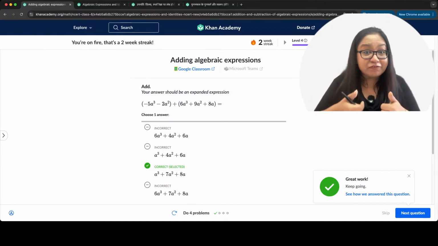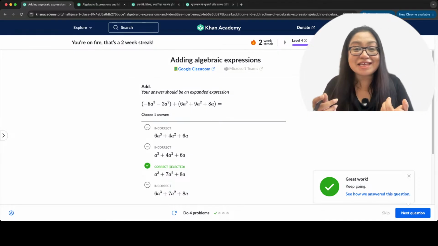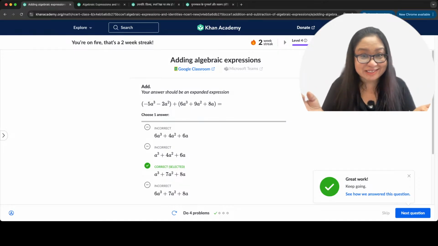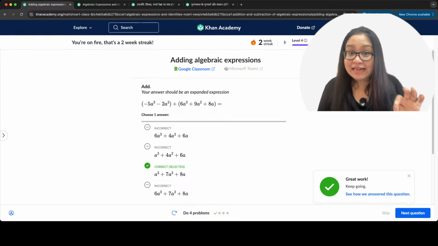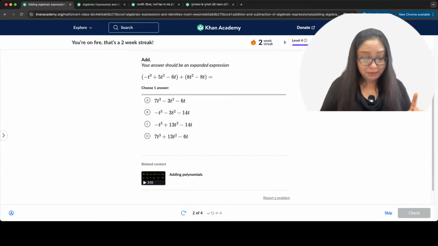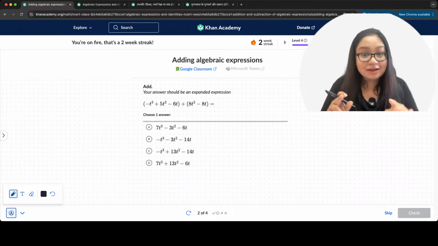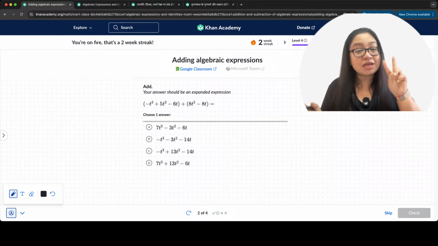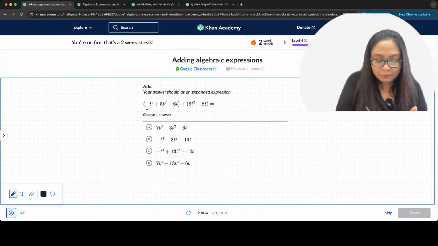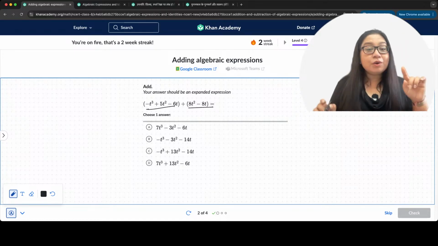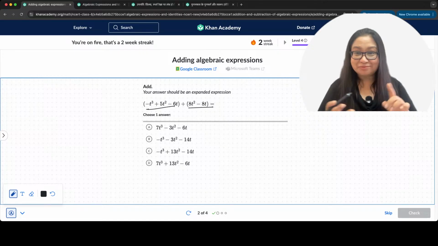Now, ready for the next one? We go to the next one. And again, same thing. Let's see who answers first. Okay. So, here we go. Next question. Ready? Everybody? Okay. Now, here adding two expressions. दो expressions को add करना है. So, we add these two. Which is the answer? Tell me. Option A, option B, option C, option D. Yes?